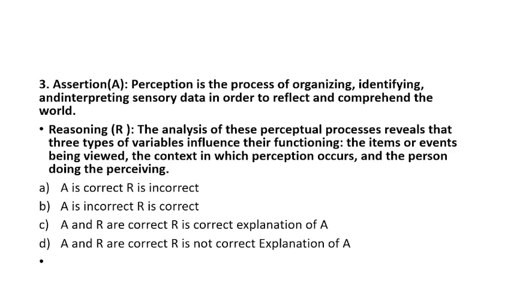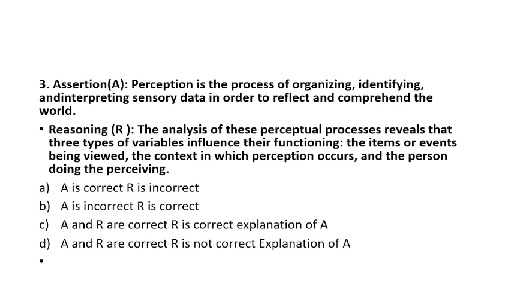Let's see question number 3. Assertion: Perception is the process of organizing, identifying and interpreting sensory data in order to comprehend the world. Reason: The analysis of these perceptual processes reveals that 3 types of variables influence their functioning: the items or the events being viewed, the context in which the perception occurs, and the person doing the perceiving.